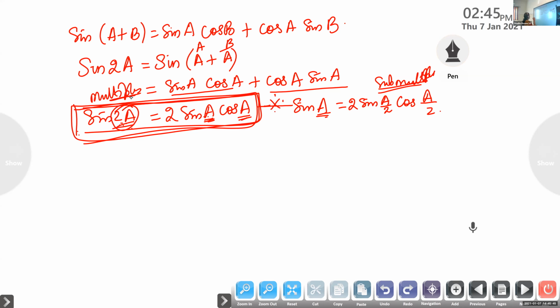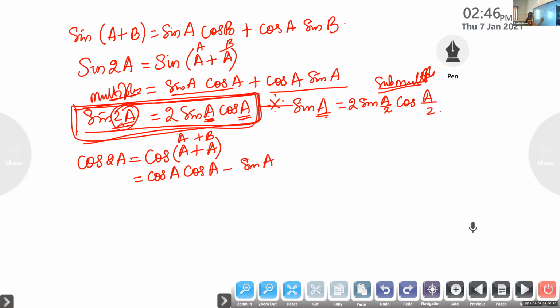Okay. Similarly, we can find out cos 2a. What will be the formula you will get? What is cos of a plus b? What is the formula we have learned? What is cos of a plus a? What is cos of a plus b? Cos a cos b minus sin a sin b. So the formula is cos square A minus sin square A.